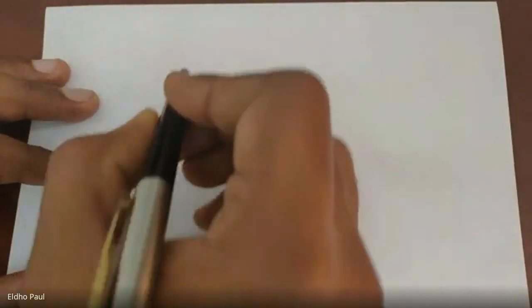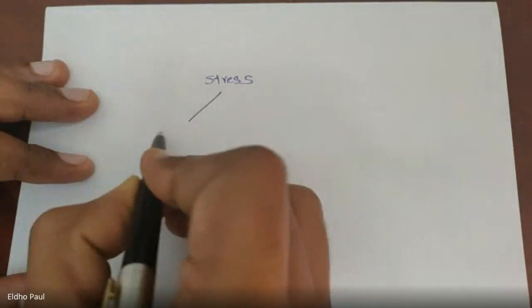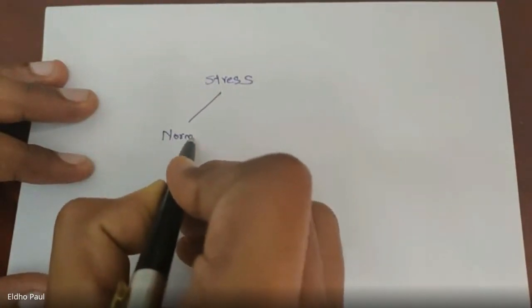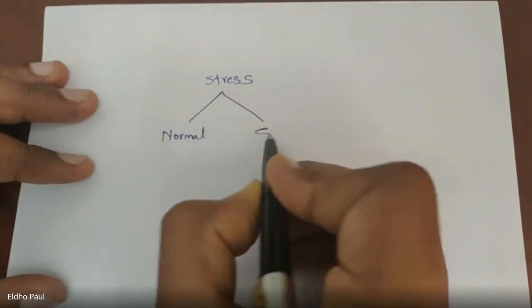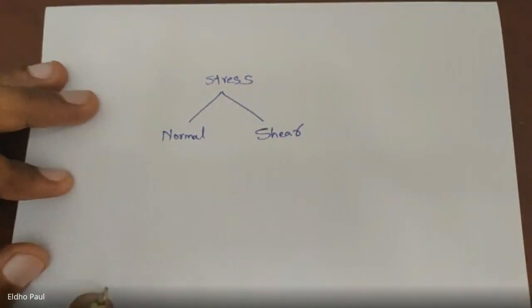In this class, we are going to study different types of stress. So stress basically can be classified into two. The first one is normal stress. The second one is shear stress. Normal stress and shear stress.